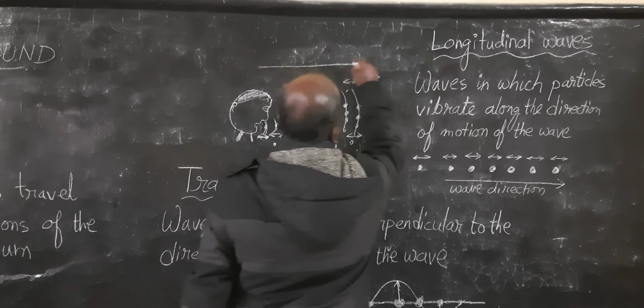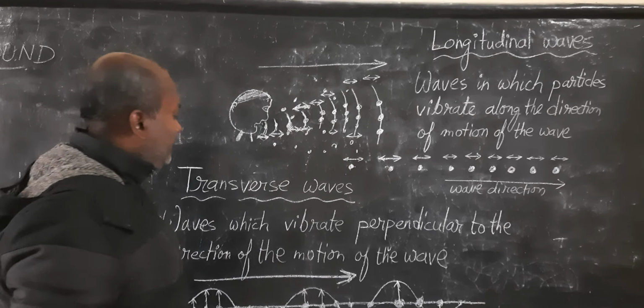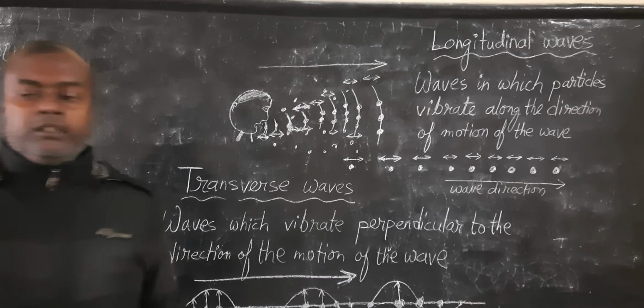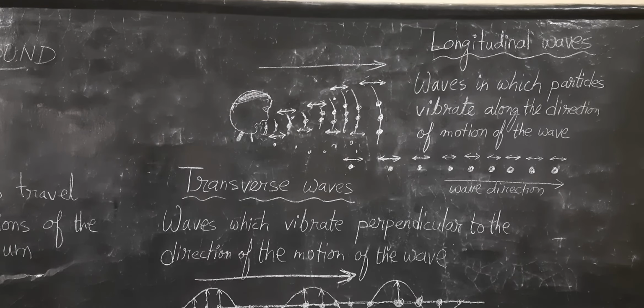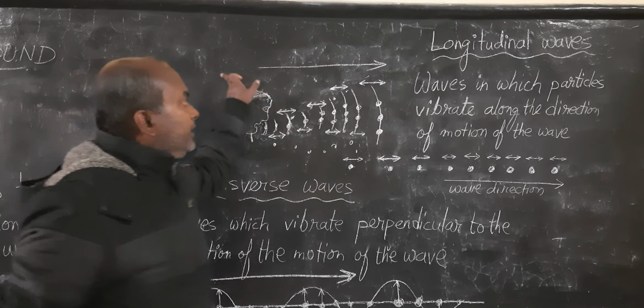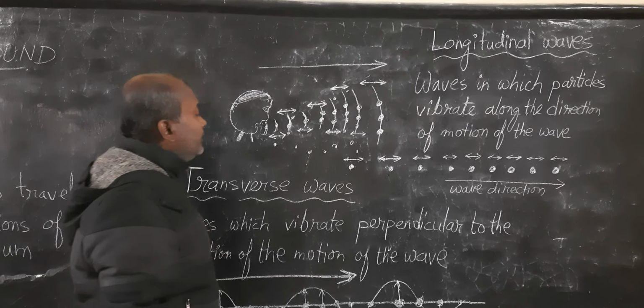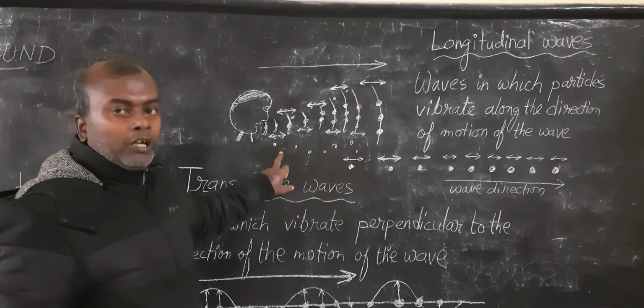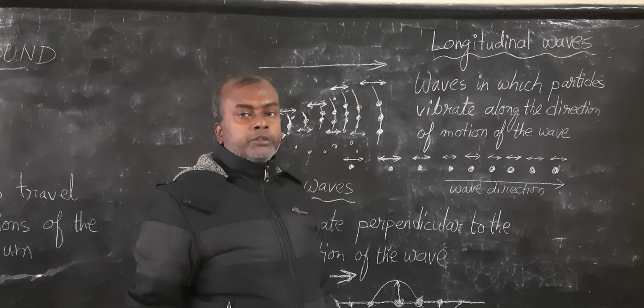Our sound is moving this way, and the molecules are vibrating in the same direction as the motion of the wave. So our sound comes under the classification of longitudinal waves.